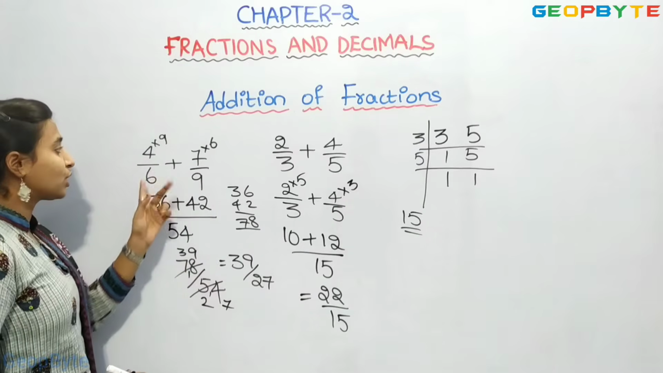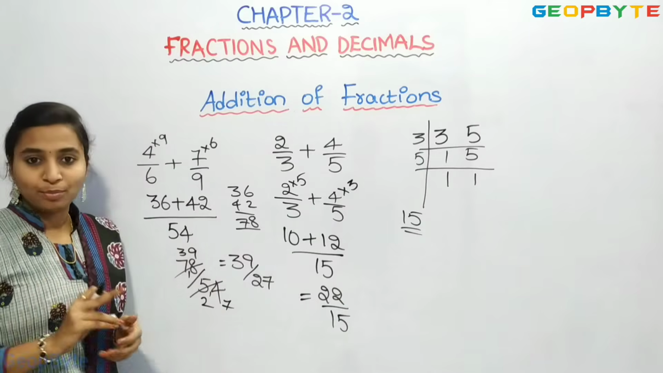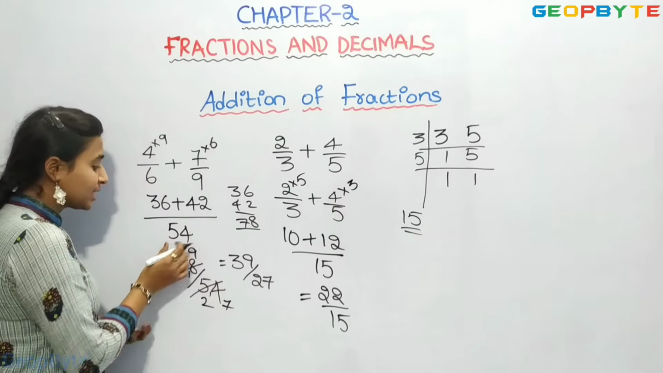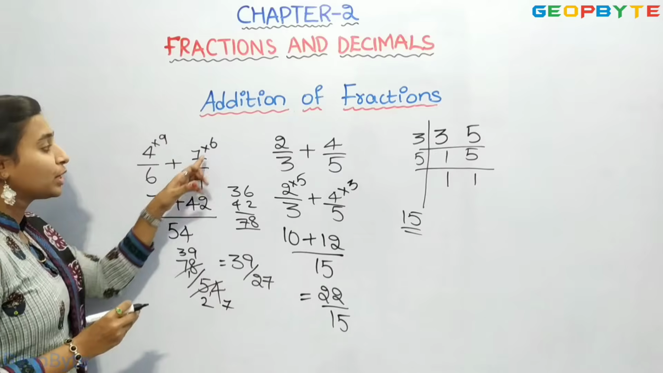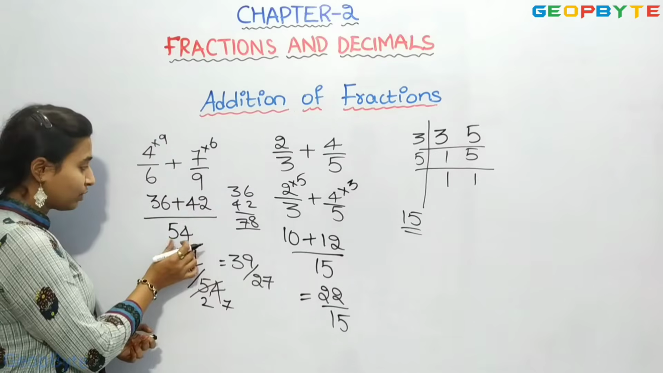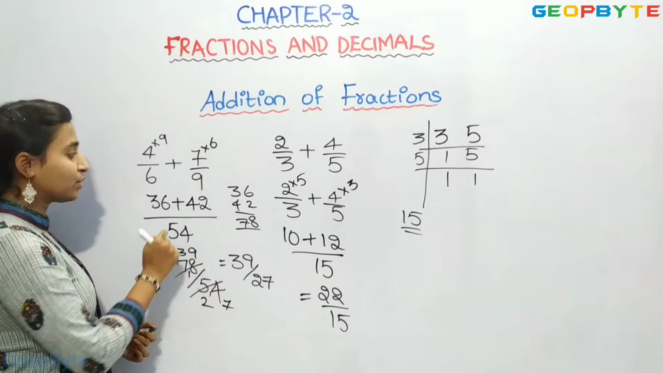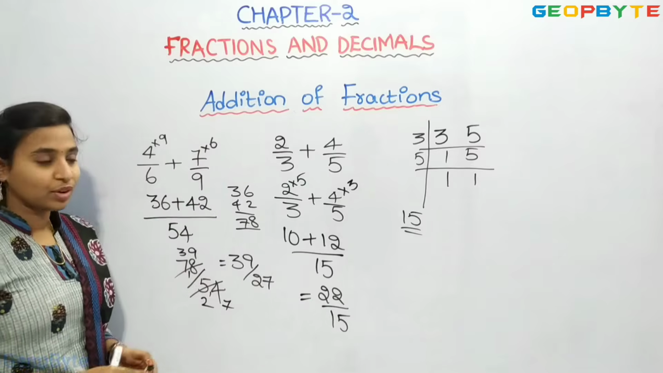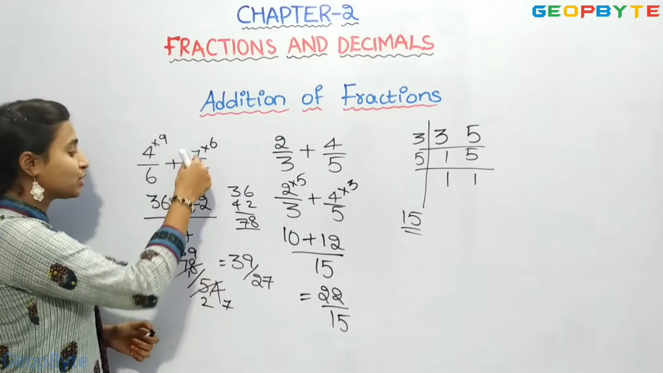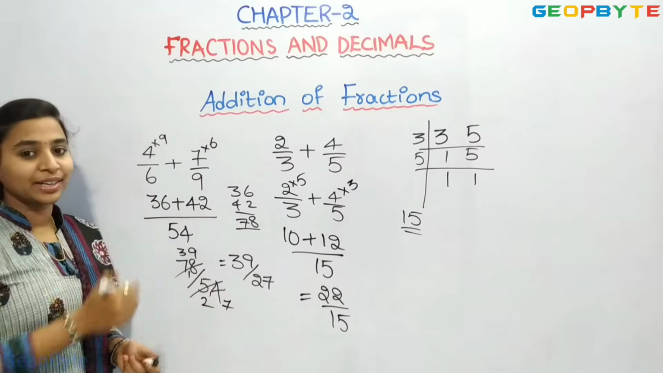The multiplication step is very important: after getting the LCM, we need to multiply the number to the numerators. We got 54. 6 9s are 54, 9 6s are 54. Later we will multiply these two numbers and write in the numerator.